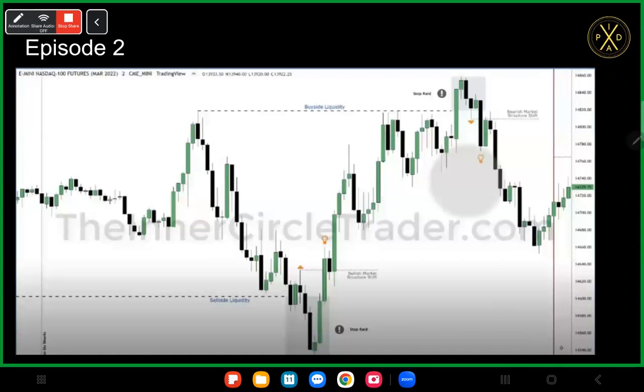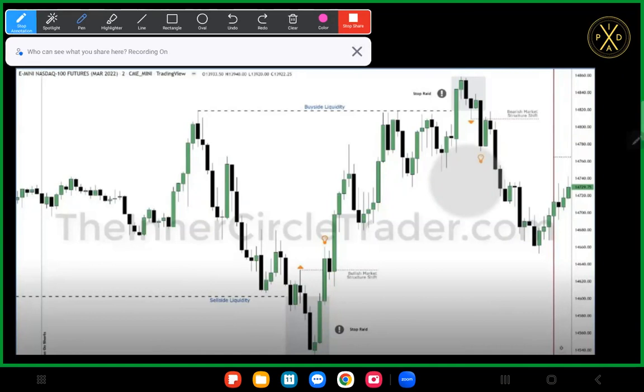All right, so here is ICT's trade from episode 2, and then we can see that price takes out a sell side liquidity pool right here, and then price comes lower. And then we also have a buy side liquidity pool from right here. All right, so after we attack this sell side liquidity pool, what happens as a response to that? And also, what is sell side liquidity?